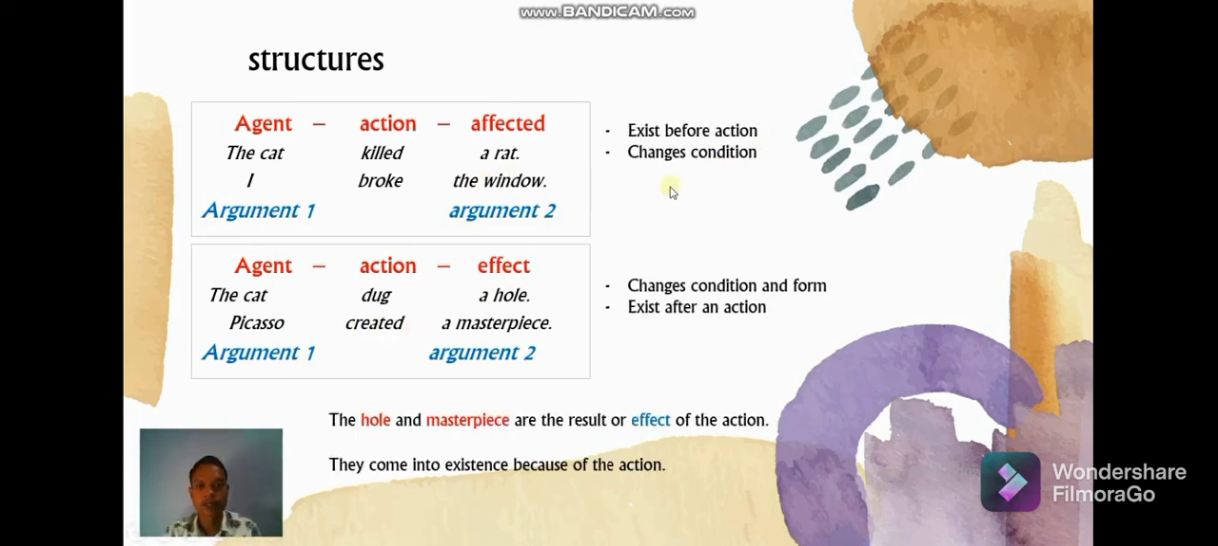The difference between the two structures is the existence and the conditions. In the first structure, a rat exists before the action killed. In the second structure, a masterpiece exists because Picasso created it. The hole and masterpiece are the result or effect of the action. They come into existence because of the action.